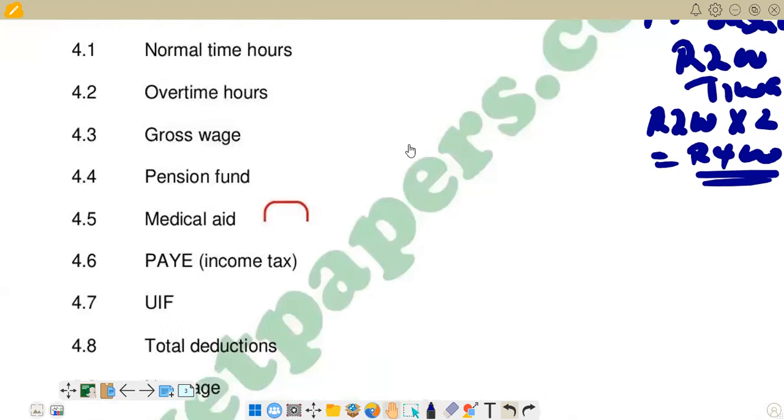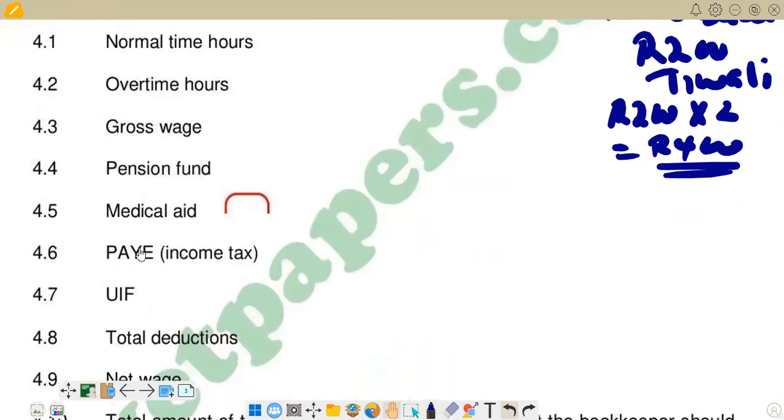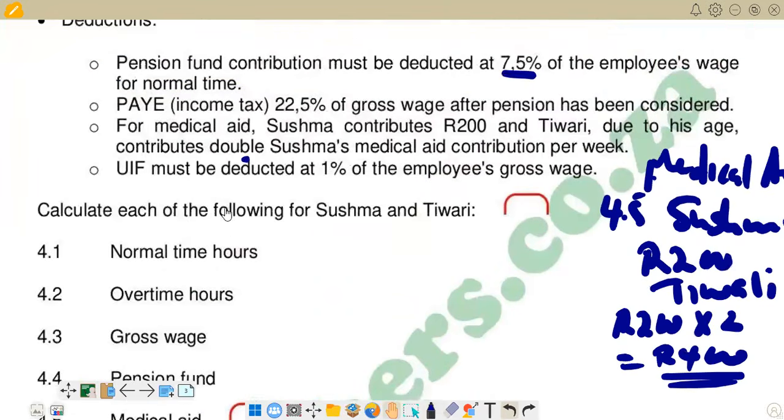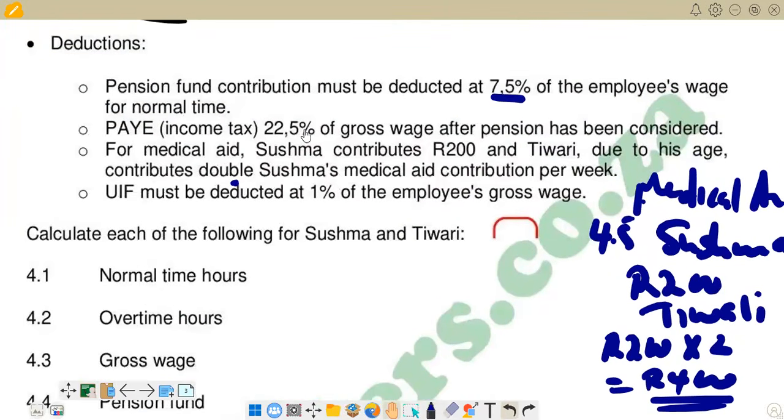Right, on 4.6, it's saying here we are now on PAYE, pay as you earn, pay in brackets income tax. And then you listen to the instruction on pay. It's here. Pay income tax is 22.5% of gross wage after pension has been considered. After pension has been considered, then we multiply by 22.5%. So what is going to happen is we are going to say the gross wage, we subtract the pension figure, then the answer that we get, we multiply by 22.5%.